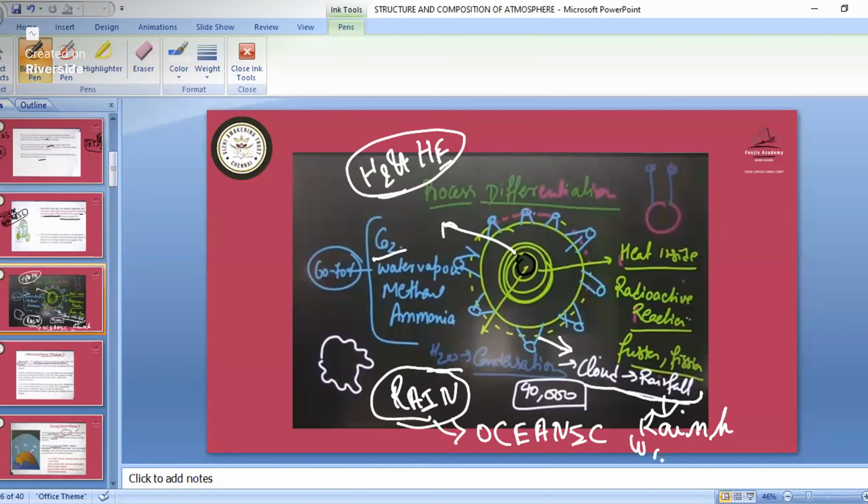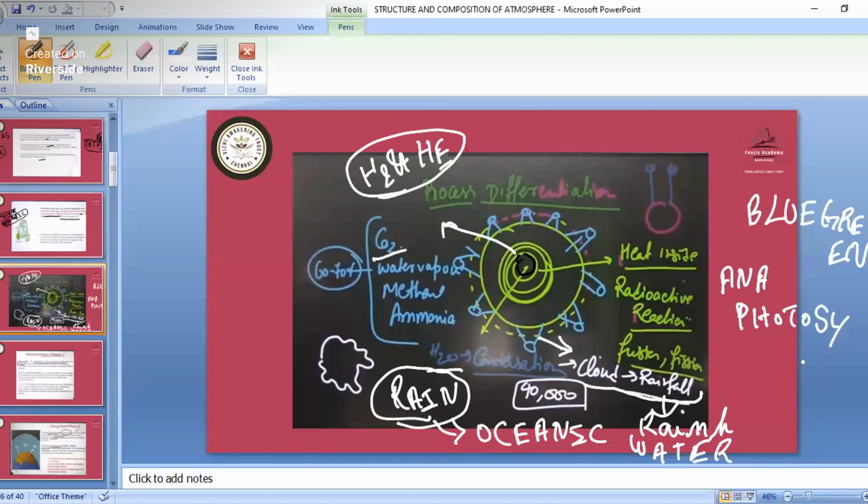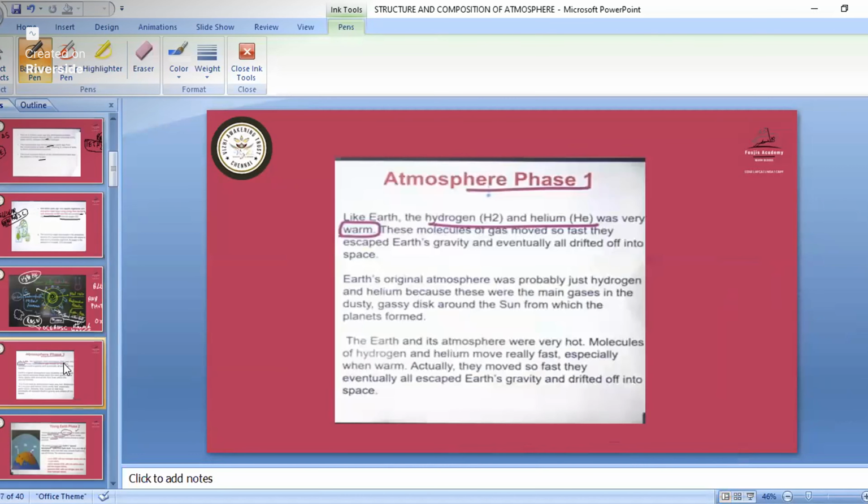So after that, when we had the oceanic water, there we had the blue-green algae. Then after that, the blue-green algae started doing anaerobic respiration and they started doing the photosynthesis part. So when they started doing the photosynthesis part, only after that there was evolution of oxygen. Then finally that oxygen went and mixed in the atmosphere. Then finally we had the type of atmosphere that we have in the present days now. So that is about the atmosphere.